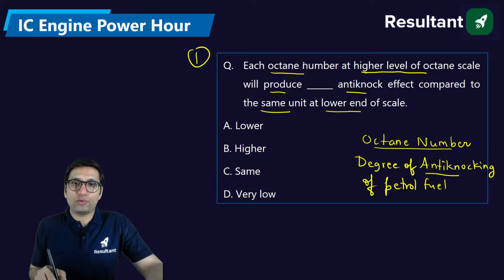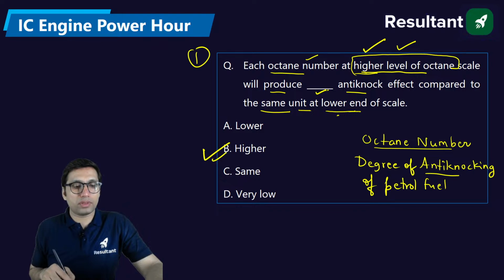So if any fuel, each octane number at higher level of octane, if octane number is higher, then what will happen? It will produce more anti-knock effect compared to same unit at lower scale. So one is having higher level of octane, one is having lower level of octane. The one which is having more octane number will have higher anti-knock effect.